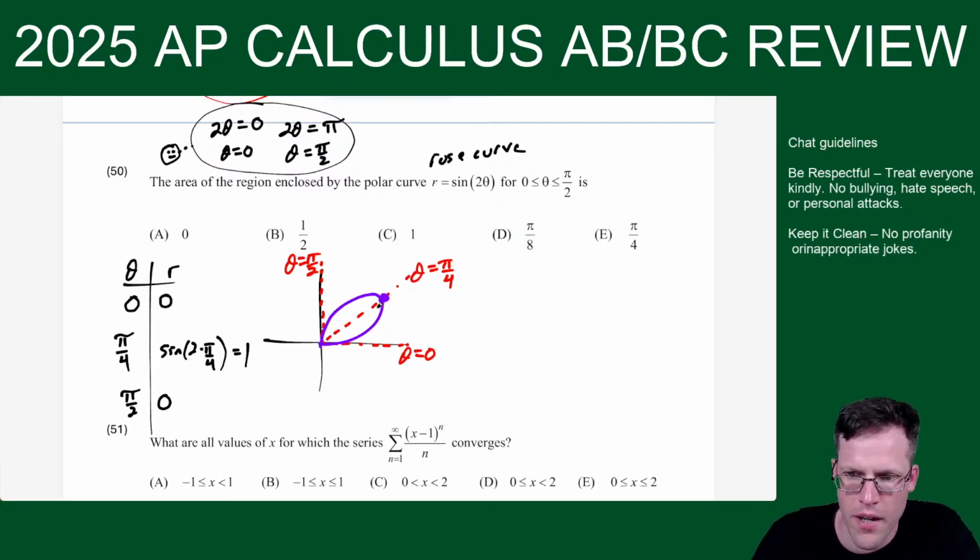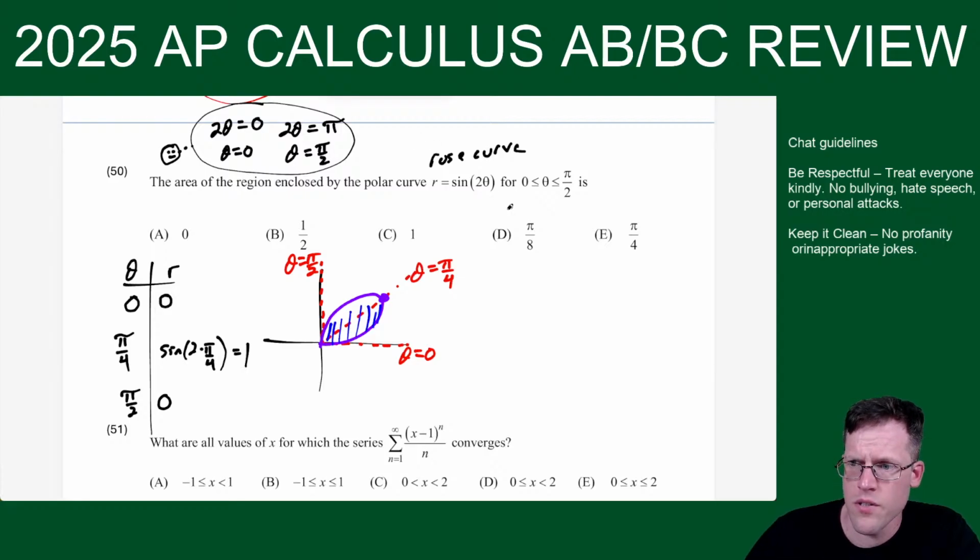Okay, so we're finding the area of this petal. If I had to find more of these points, I would keep counting by pi over 4 here, and that would start to graph the rest of this thing. Okay, so that's the idea behind this. So now, what is the area of this?